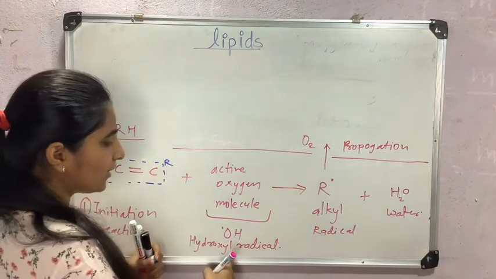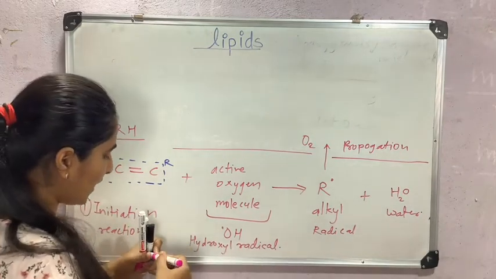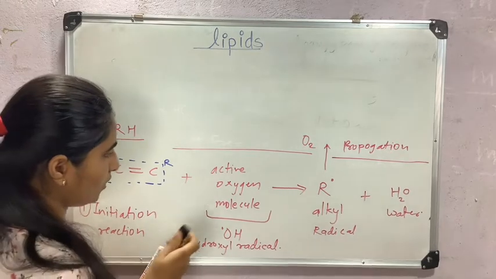I told you how this hydroxyl radical is formed. Here I will write it also.